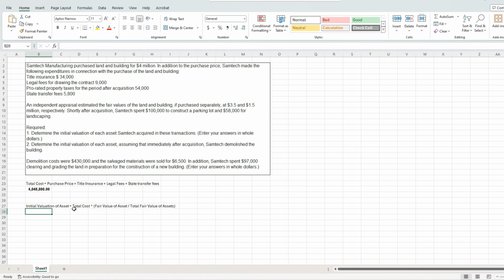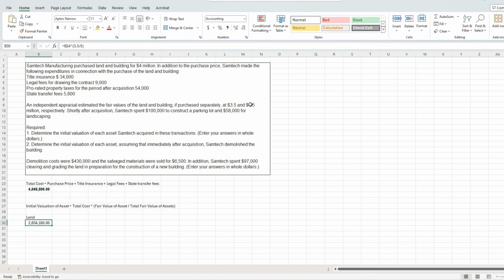So the initial valuation of the asset is the total cost times the ratio of the fair value of the asset divided by the total fair value of the assets. In the case of, let's do land first. The initial valuation of land is going to be our total cost times the 3.5 million, which was the fair value of the land, divided by 5 million, which is the total fair value of both the land and the building.